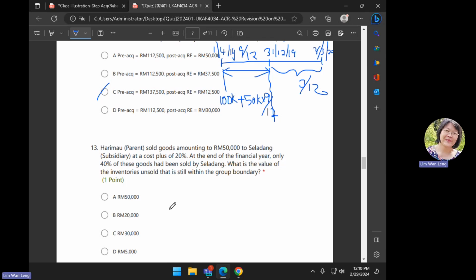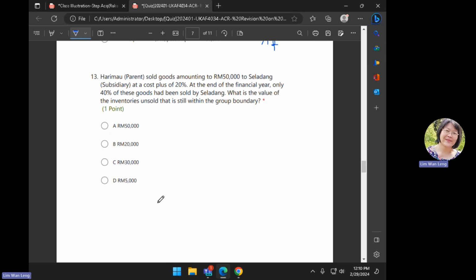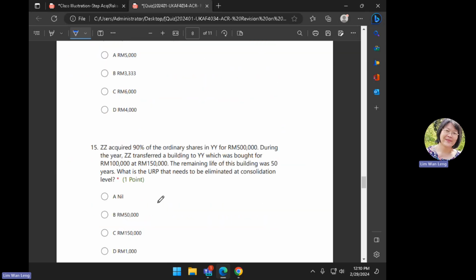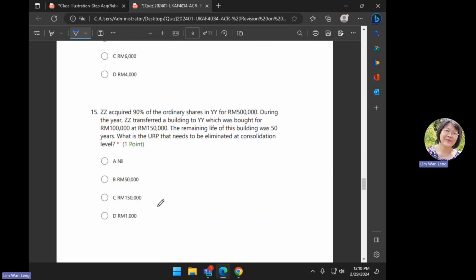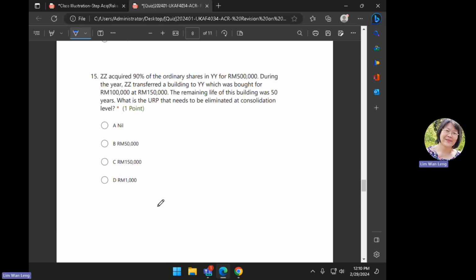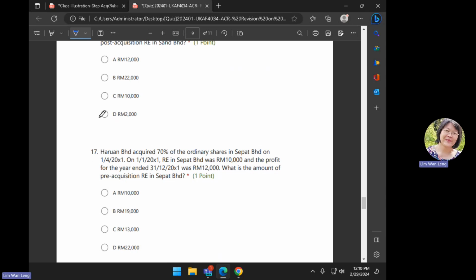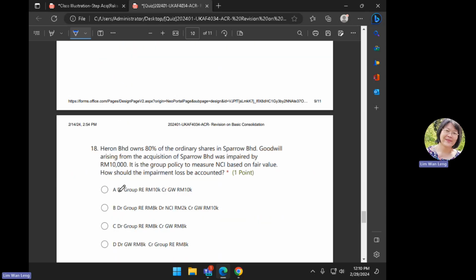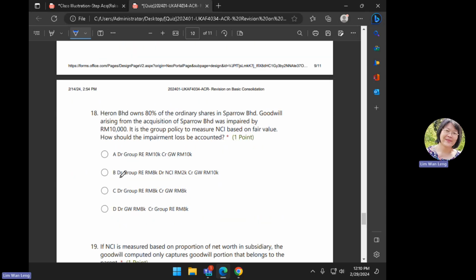Okay? So this one is also very easy. So this one no need. This one also no need. We see got any other more interesting questions? I think they are all quite simple ones. We look at Heron. These are all simple ones, so no need. We look at this. Question number 18.